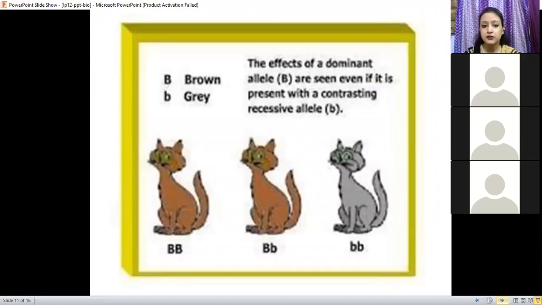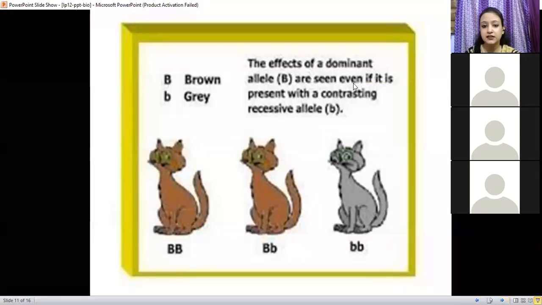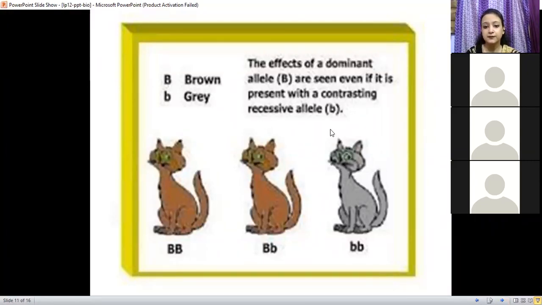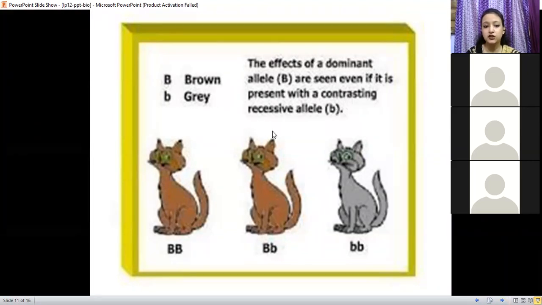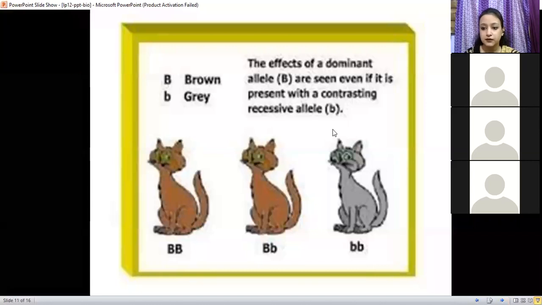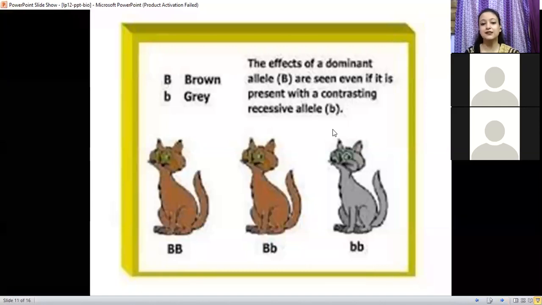Yes, the effects of a dominant allele are seen. Over here, which trait is highlighted in this image? Which trait can you observe? Color. Yes, very good. Rightly said, all of you were correct. The trait is the color.